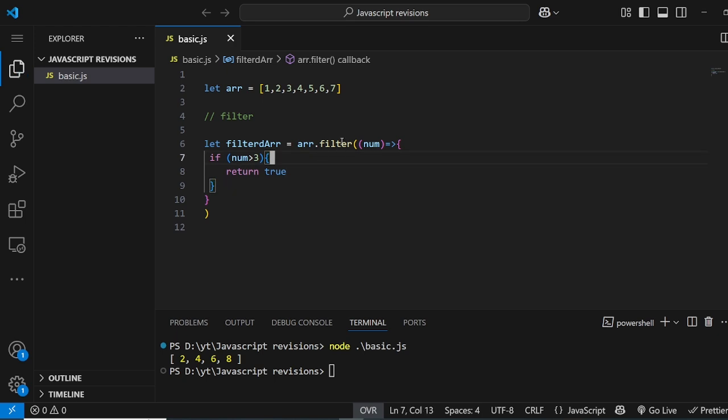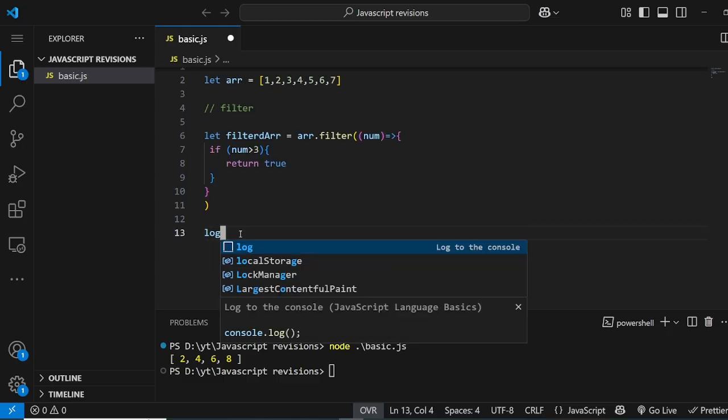If I do that, it will go one by one on these values and check if num is greater than 3. Is 1 greater than 3? No, false. As soon as this callback function returns false, it will not keep that value in the array, and as soon as you return true, it will keep that value.